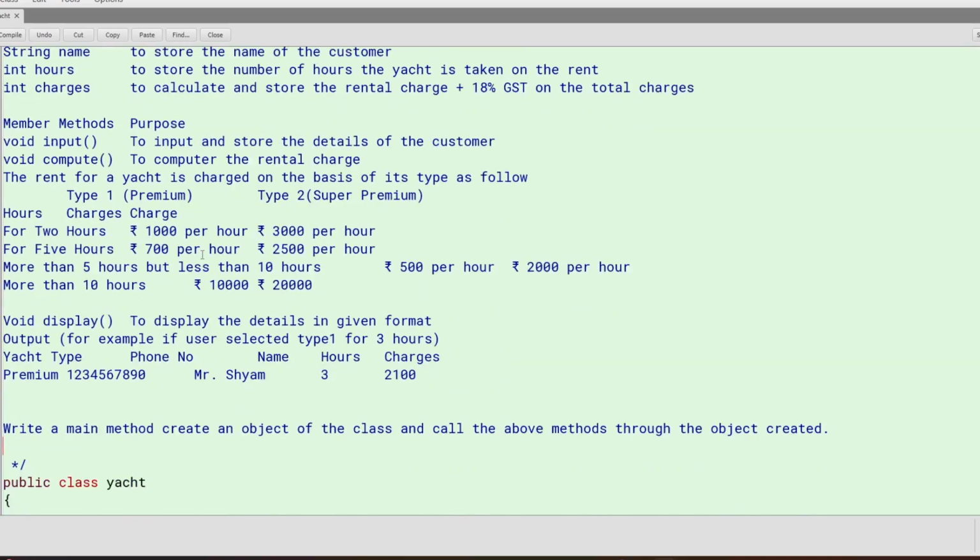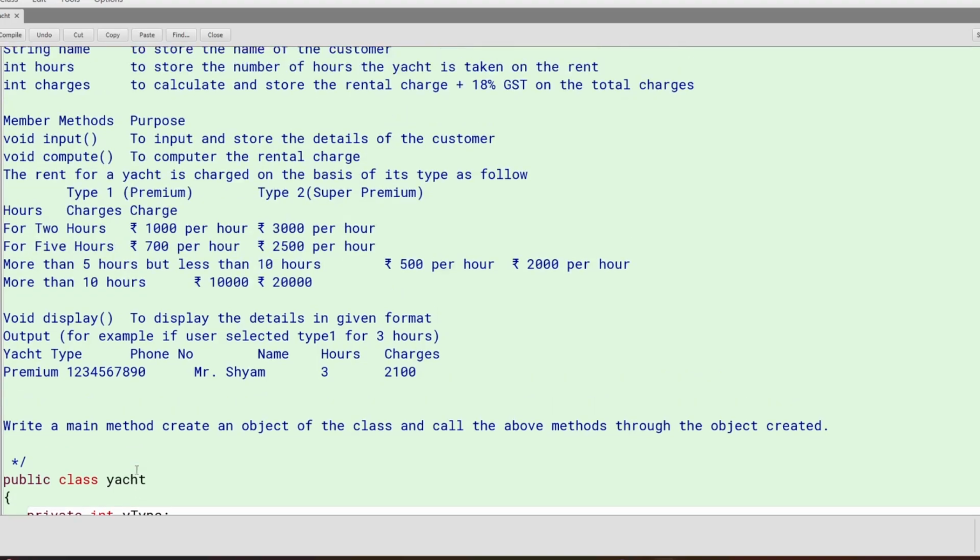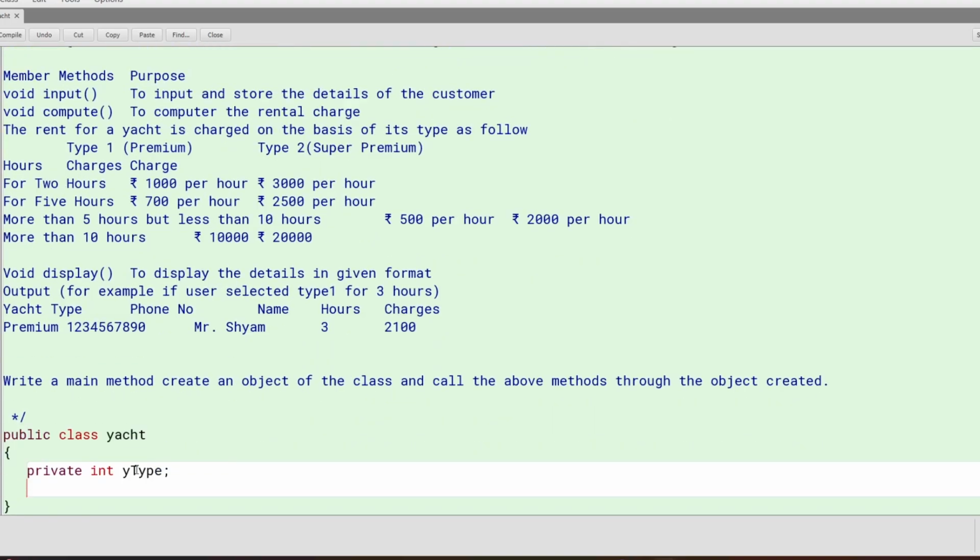All right, so we have this. Now let's start. First of all, we will have private all these variables: private int yType, this is the Yacht type they have given. Then private long page number, which is the phone number.